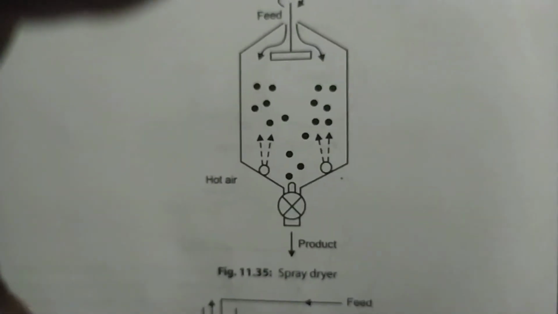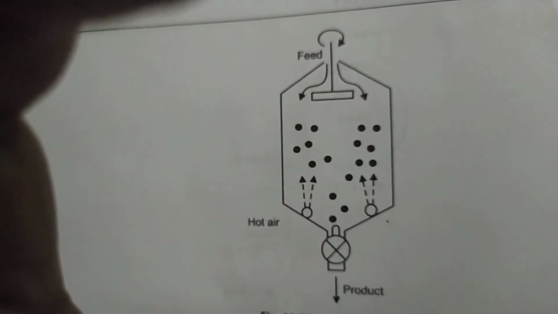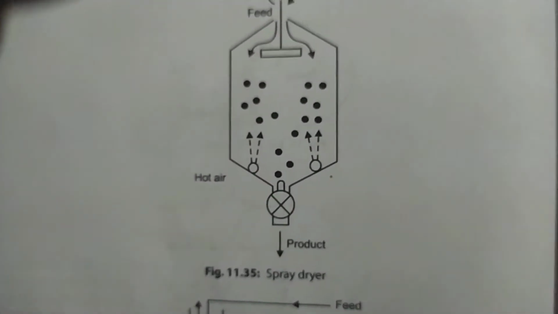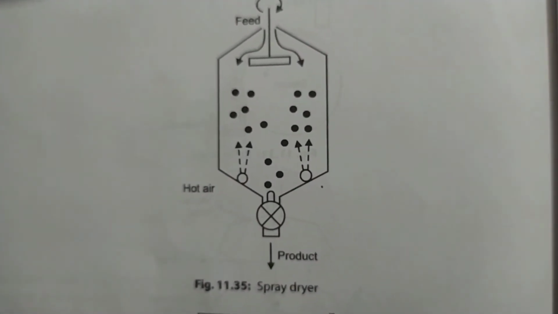and all that powder will be accumulated inside the chamber, on the walls and all. It will fall. It can be removed later on. This is called a spray dryer. Most of the pharma products and the milk powders also can go for spray dryers.